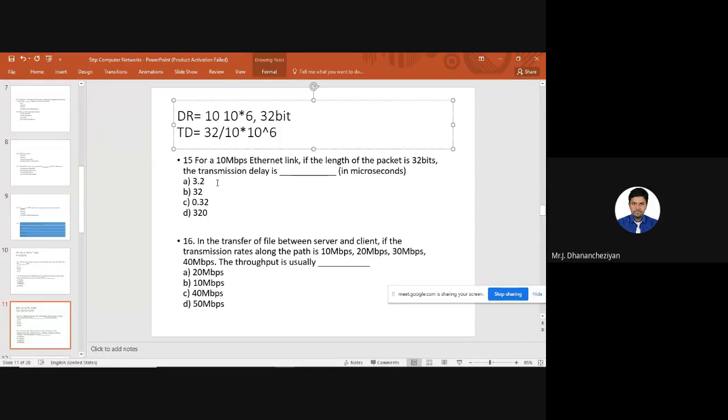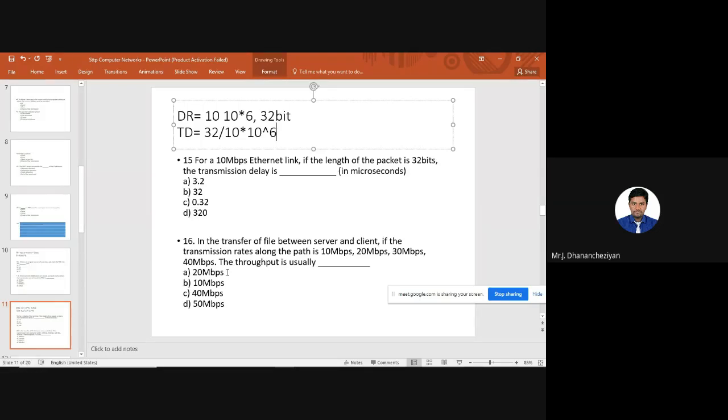Now we'll move on to the next question, the 16th question. In the transfer of a file between a server and a client, the transmission rates along the path are given: 10 Mbps, 20 Mbps, 30 Mbps, and 40 Mbps. Four different transmission rates are given. What is the throughput usually?